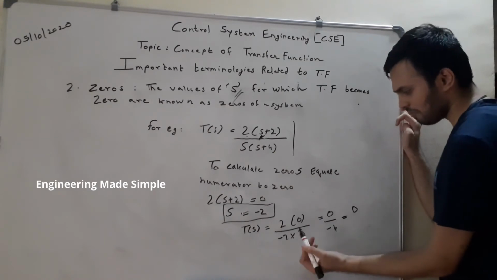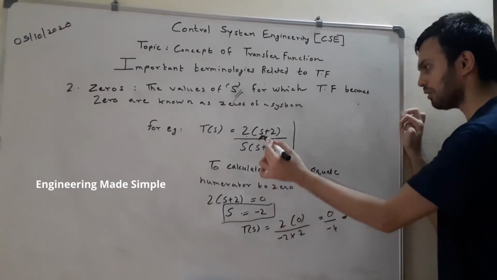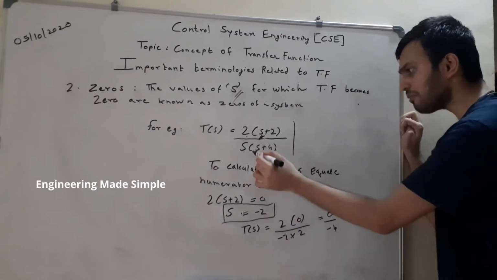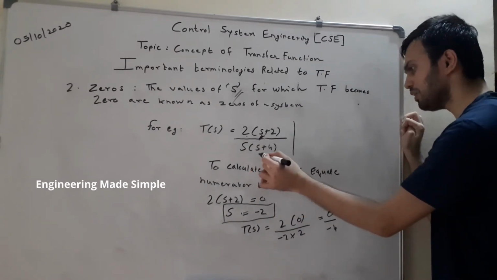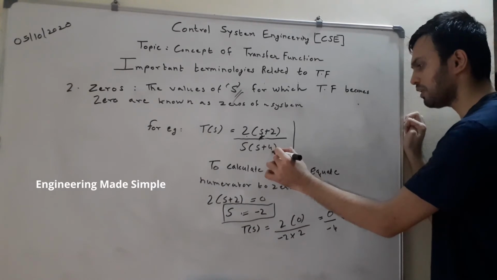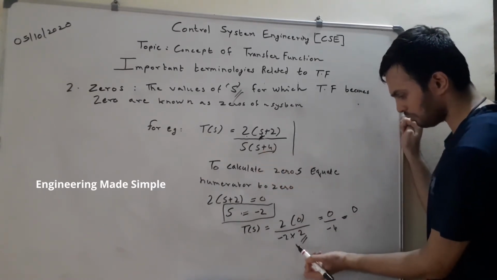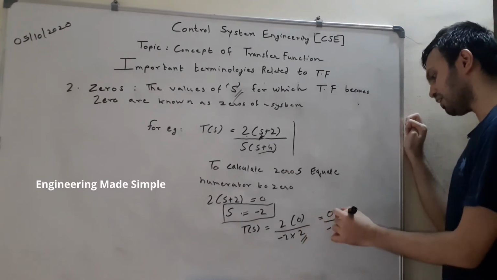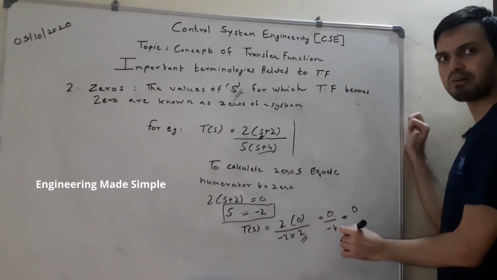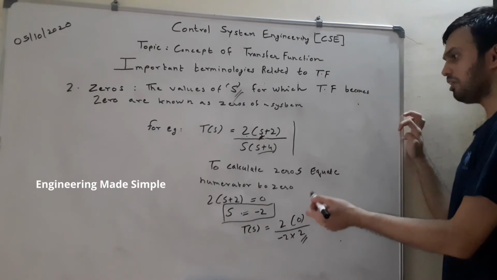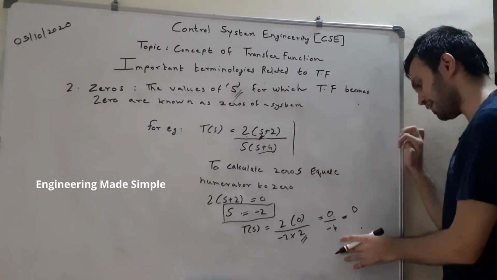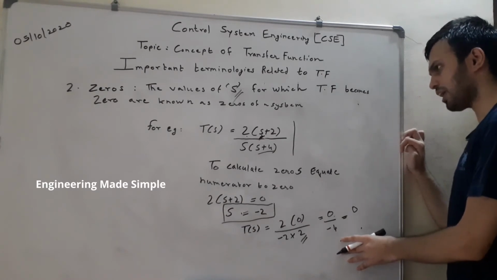Now when we simplify, this would be 2 into 0, because minus 2 plus 2 is nothing but 0, divided by the terms in the denominator, minus 2 into minus 2 plus 4. This term will yield plus 2, so minus 2 into 2 will give you minus 4. But the numerator part would be 0, that is, 0 divided by minus 4 is nothing but 0. So the value of s for which the transfer function becomes 0. In this manner we found the zeros of the transfer function.